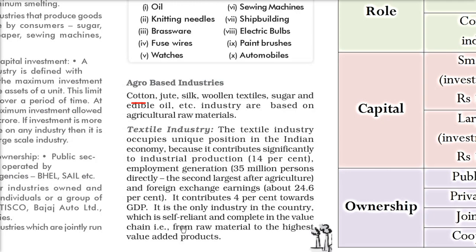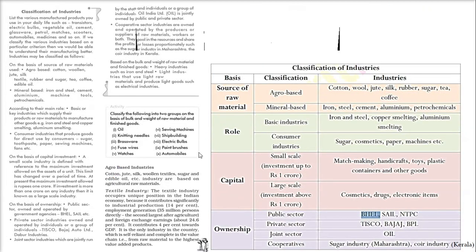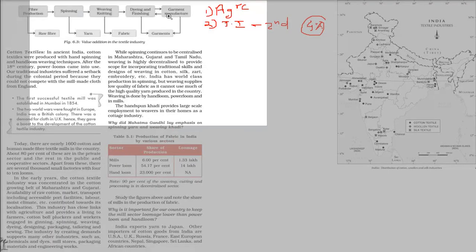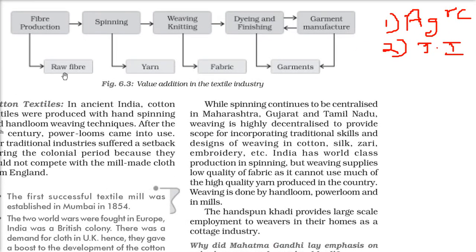And as I said, it is self-reliant. That means it has a complete chain by itself. That is, from raw materials to the highest value added products, it produces, and it doesn't have to depend on any other. So I'll just show you the flow here. See, the fiber production is done. The raw fiber is used for fiber production. Then after spinning we have yarn, then we have weaving and knitting, then we make the fabric. This is what we get.